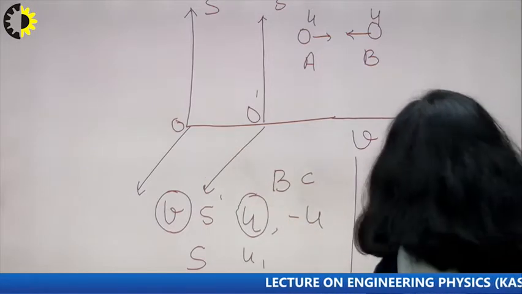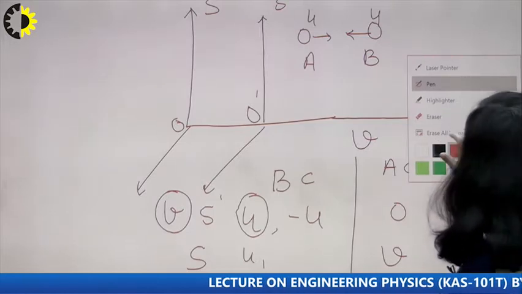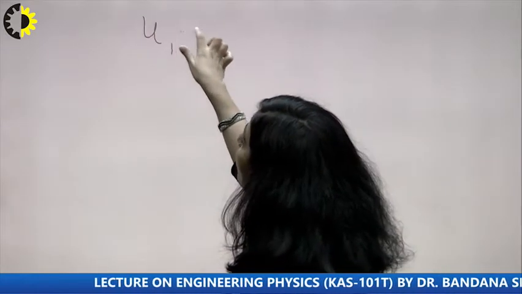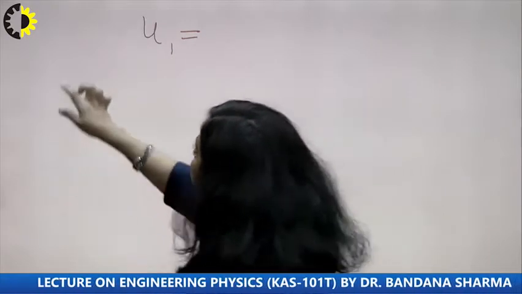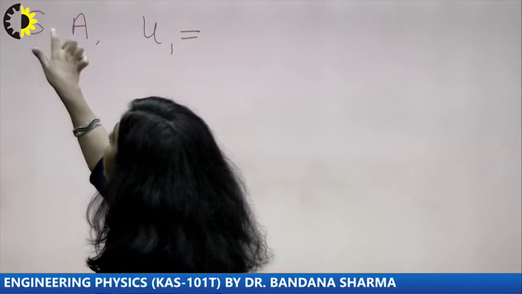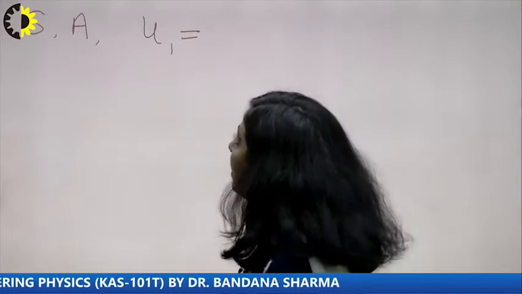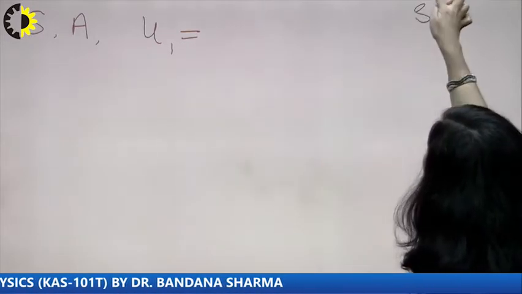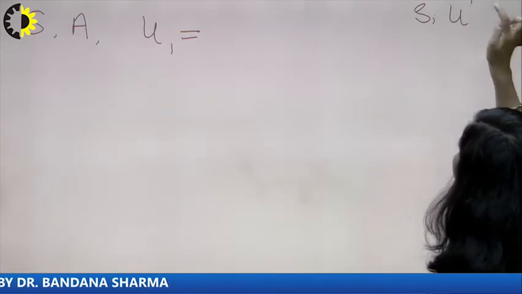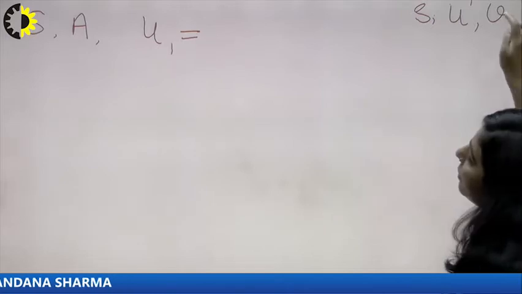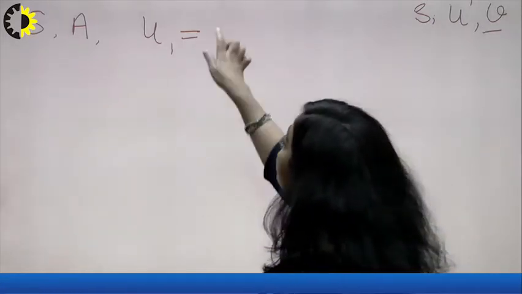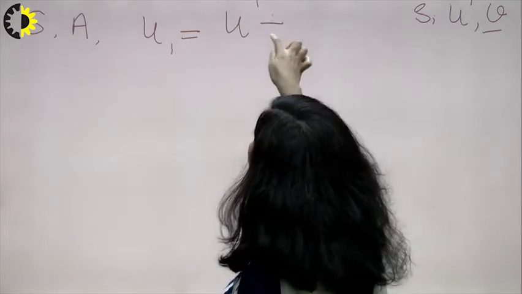So according to the relativistic addition theorem, what will be U1? U1 is the speed of the first particle with respect to the observer sitting in frame S. In S dash, the particle is traveling with U dash and S dash is traveling with this uniform velocity V, so U1 according to the addition theorem will be U dash plus V.